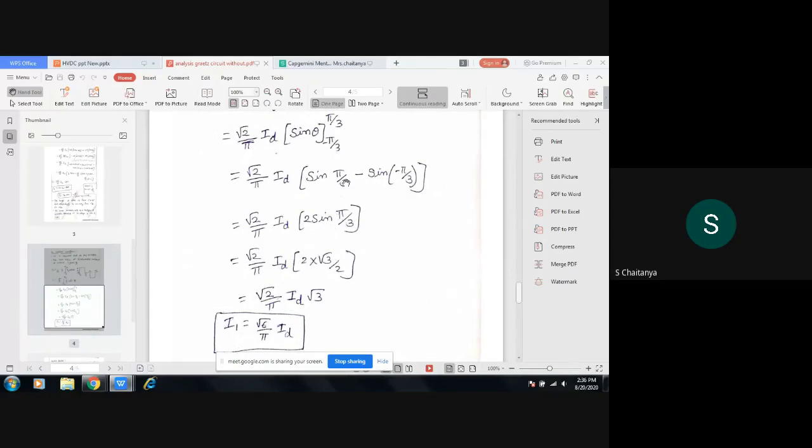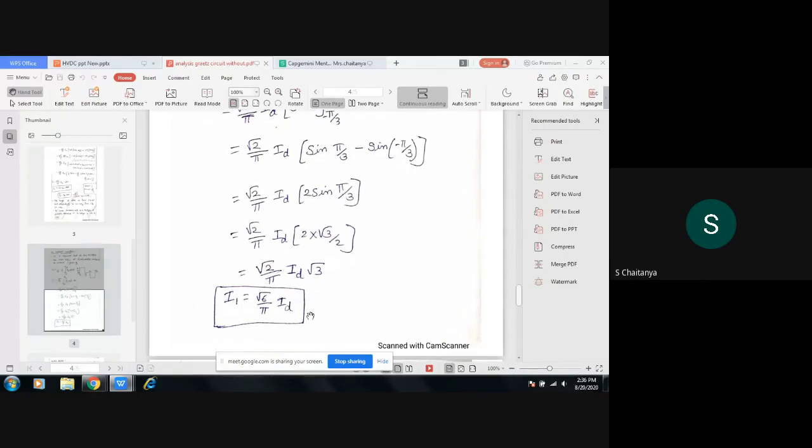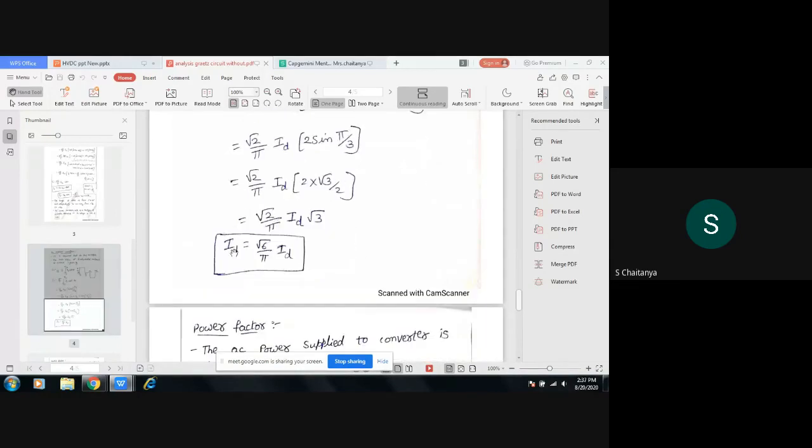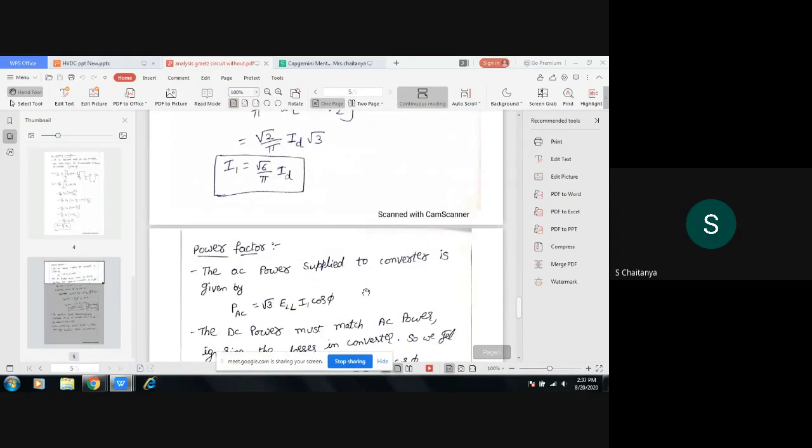The sin pi by 3 value is root 3 by 2, so the 2 will get cancelled. So root 6 by pi into ID. I1 is the fundamental component of the current. I1 is equal to root 6 by pi of ID, where ID is the output DC current.